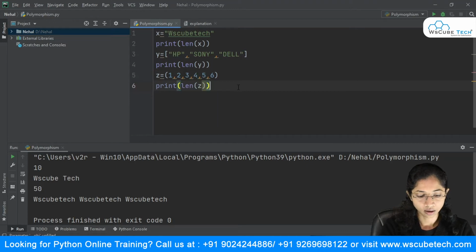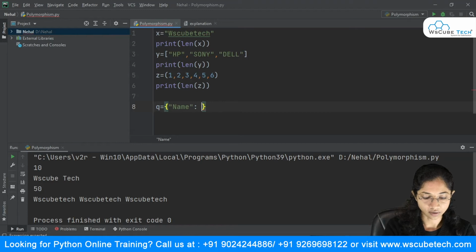So I will say q is equal to, and write in curly braces, I'm having a name. Say I have this particular key, and a value, suppose xyz. We'll give one more key value pair, that is id, and its value is, say, 123.